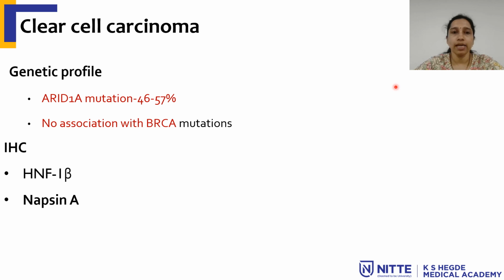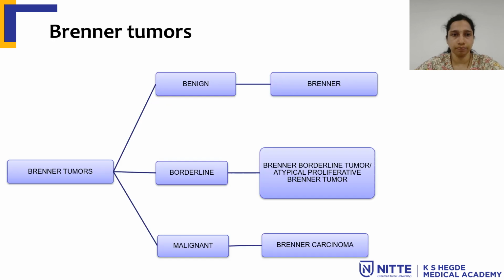So genetic profile, the 46 to 57% of these cases can show ARID1A mutation, but there is no association with BRCA mutation. So the most helpful markers in diagnosis of clear cell carcinoma are HNF1 beta and napsin A. So in differentiating from other tumors, these markers will help in diagnosis.